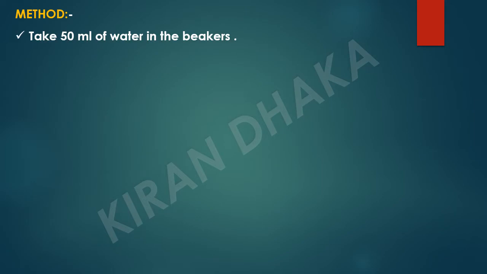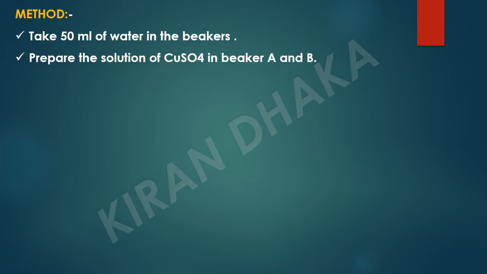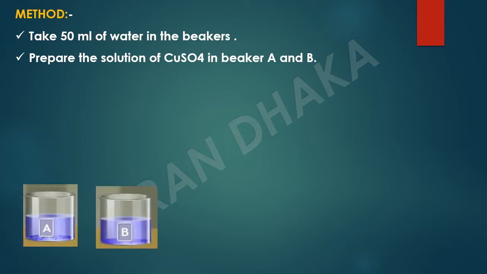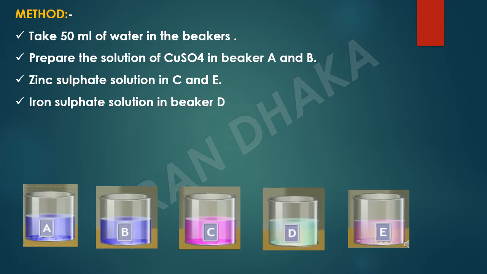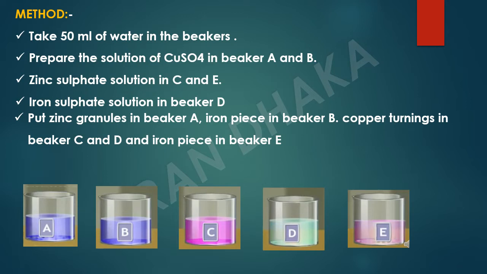We take 50 ml of water in each beaker. Prepare the solution of copper sulfate in beaker A and beaker B, zinc sulfate solution in beaker C and E, and iron sulfate solution in beaker D. Put zinc granules in beaker A, iron pieces in beaker B, and copper turnings in beaker C and D, and iron pieces in beaker E.